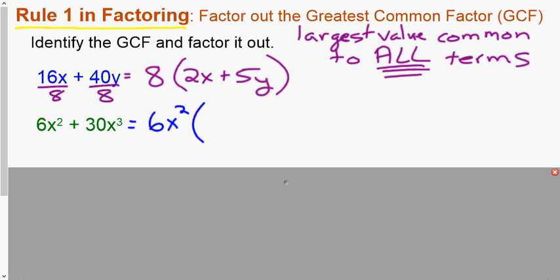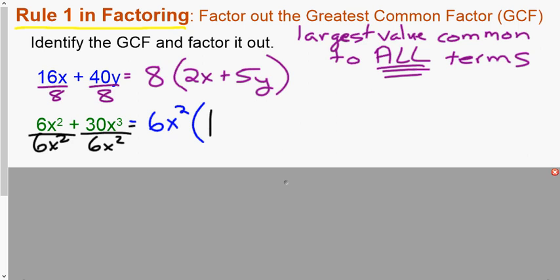So again, it's like I'm dividing by 6x squared. And you do not need to write this division part out, but that's essentially what's going on. You're really asking yourself, what do I multiply 6x squared by to get 6x squared? Or you can think of it as division, either way.